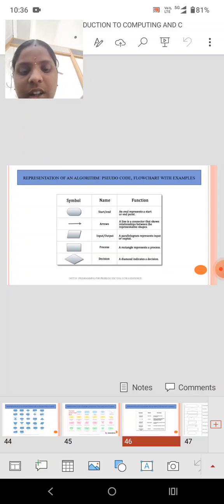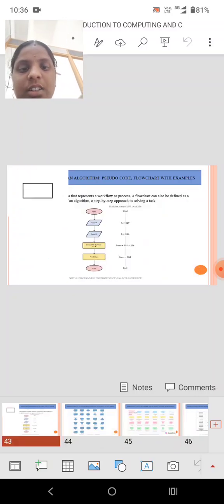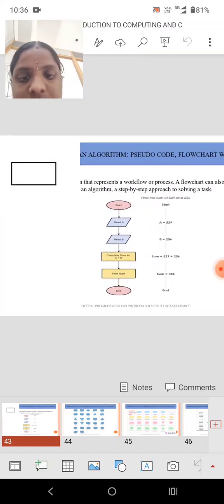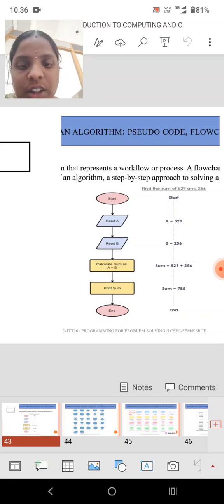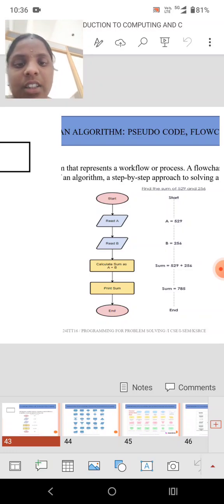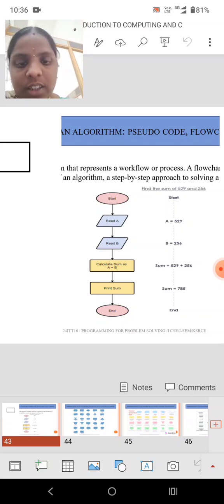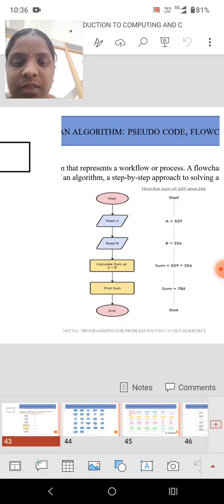These are used in a program to draw a flowchart. Again, it is a step-by-step approach to solve a task. First we saw here the flowchart for the sum of two numbers. Here we start. For start, what is the symbol? Oval, correct? So here the oval shape is start. Then inputs. What are the inputs here? A and B are the inputs, so they are denoted by a parallelogram.